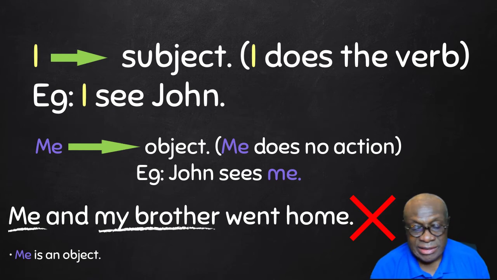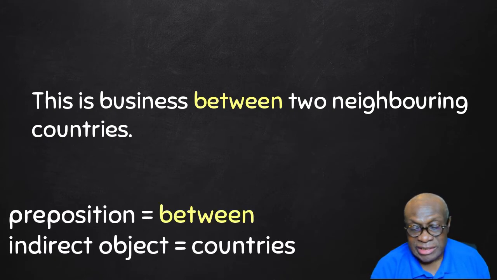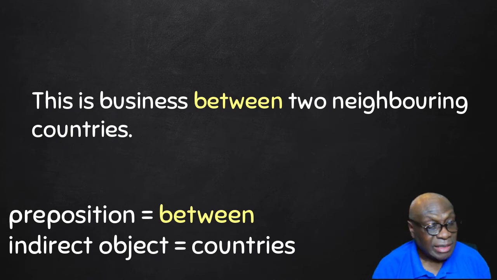And look at this sentence. This is business between 2 neighboring countries. Between is a preposition. It is an indirect object. That is, countries. We know it's indirect object because we've seen it in another lesson earlier that between is a preposition. Prepositions will introduce indirect objects.